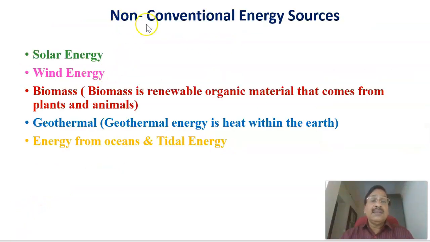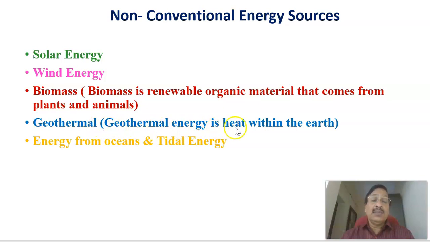Now the next classification is the non-conventional energy sources. Mainly we'll be considering solar energy, wind energy and biomass. Biomass is a renewable organic material that comes from plants and animals.